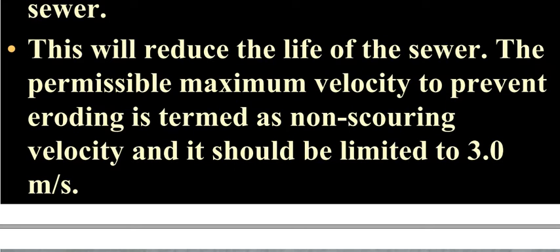We have seen that the self-cleansing velocity should be more than 0.75 meter per second, but it should be restricted, or limited, to 3 meters per second. This is another important point, you have to understand this.